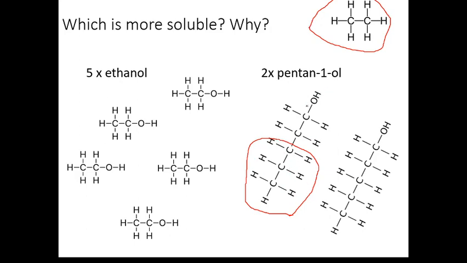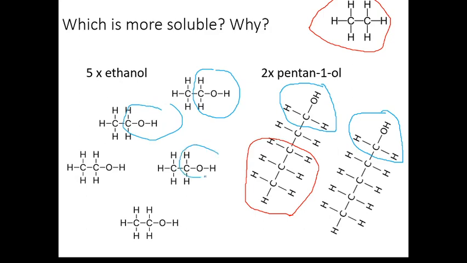Whereas this chunk here does, but there's only one oxygeny bit that can do the hydrogen bonding per molecule. Let's be clever and change colour pen. So this bit of the molecule, I take that chunk, that's a small bit that can form hydrogen bonds, and I can only circle those two. Okay, so I've got a big bit of red there, which isn't going to want to form hydrogen bonds, whereas I could put loads and loads of these blue circles over here, lots of hydrogen bonding possibilities over here.